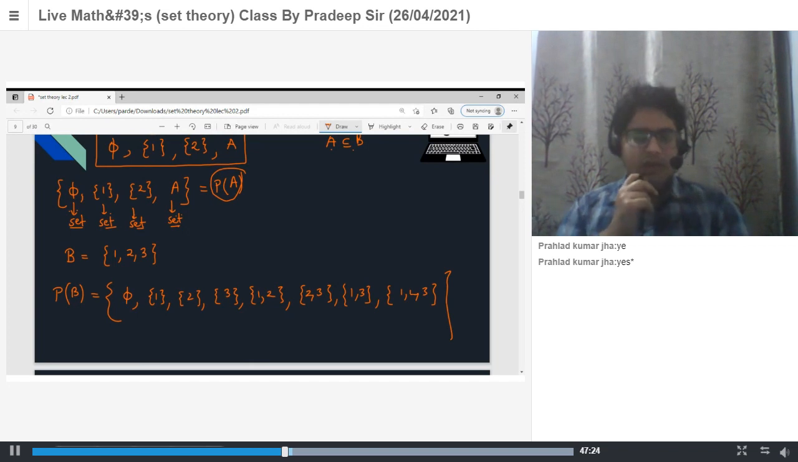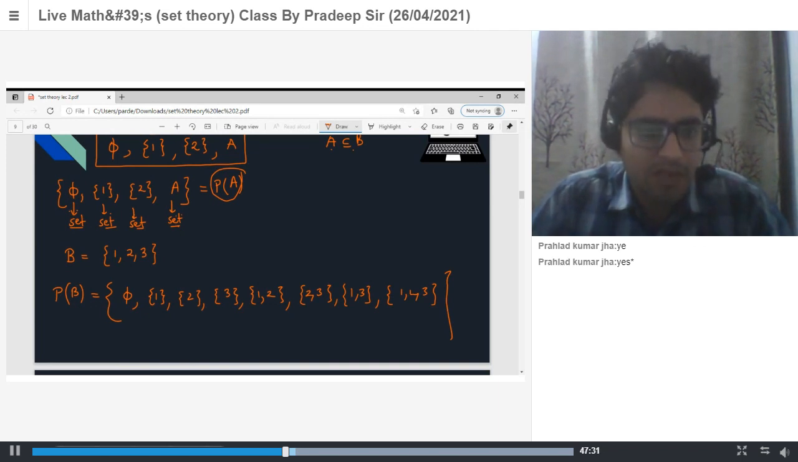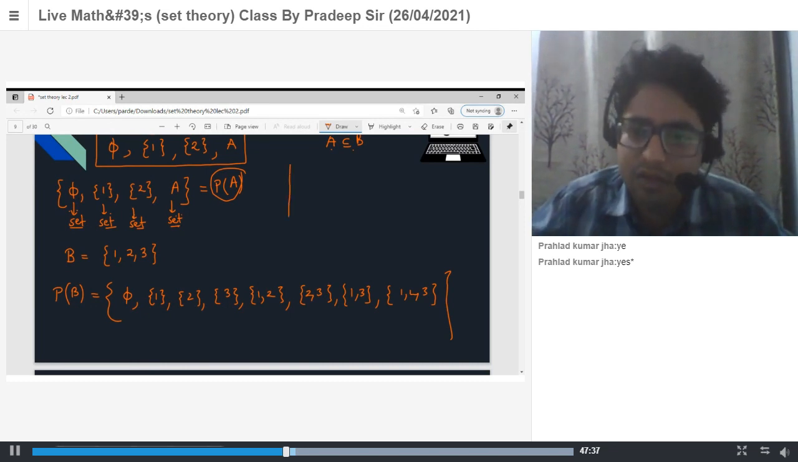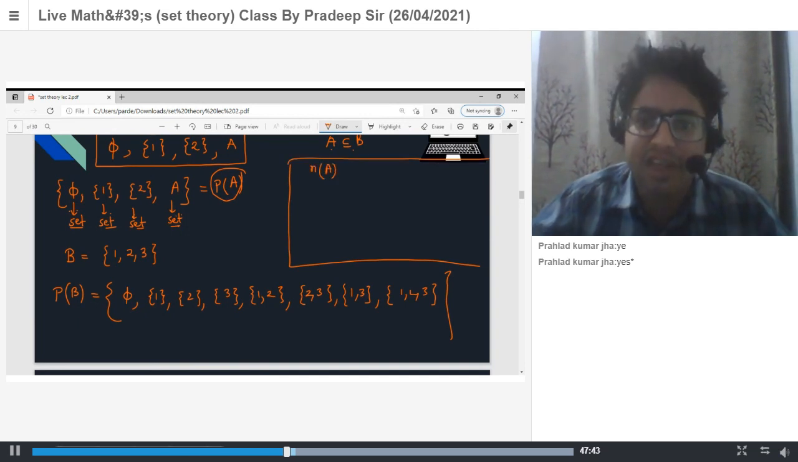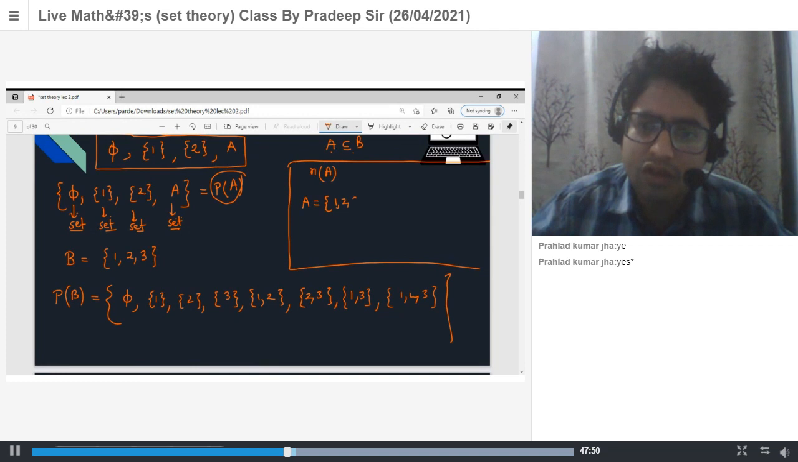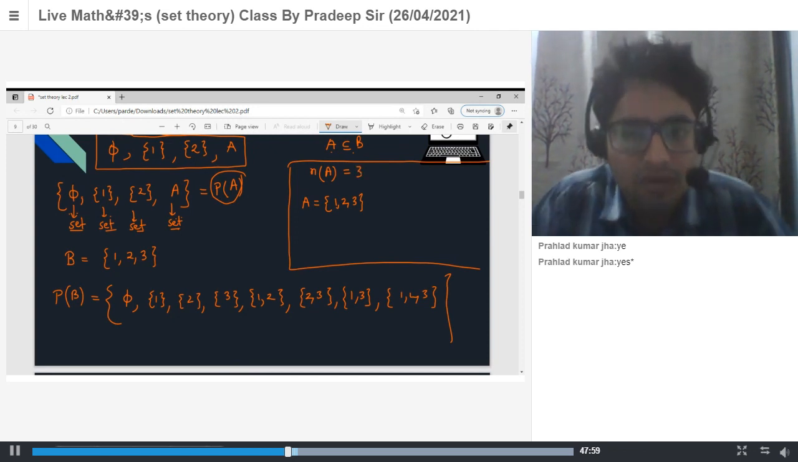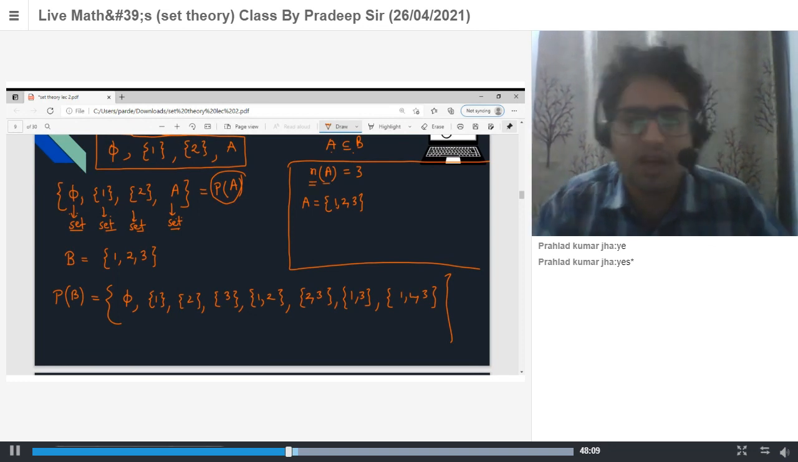So every power set should contain phi, right? Basically, if we write subsets of B, first of all there is one option, that is the number of elements in set A. If we have a set A = {1, 2, 3}, the number of elements in set A is denoted by n(A). n(A) means number of elements in A. So here the number of elements in set A is 3.